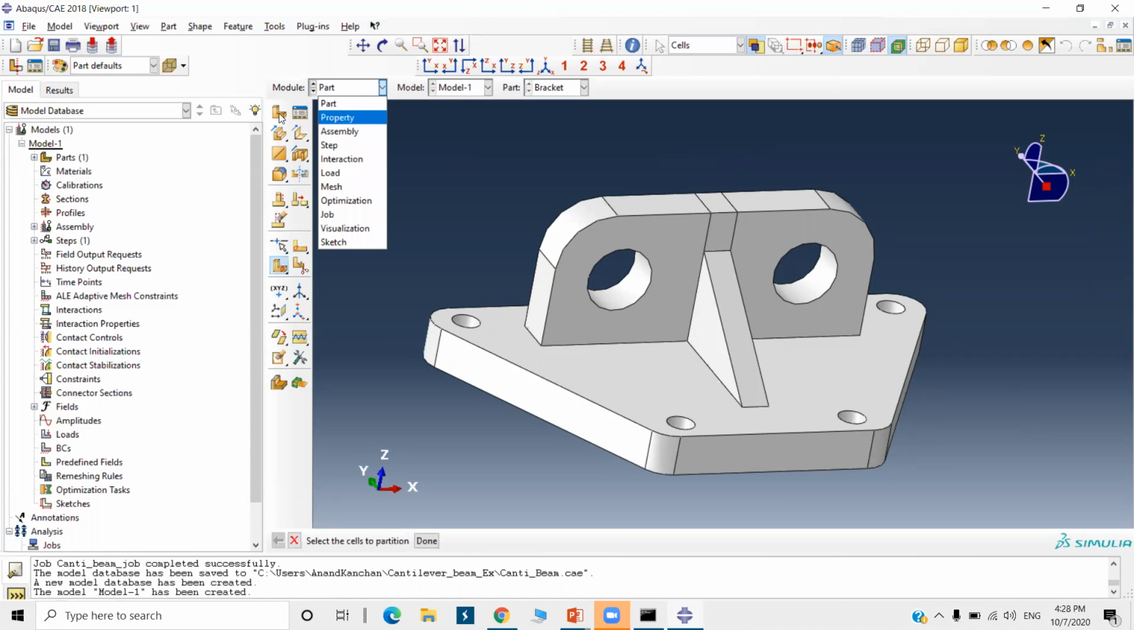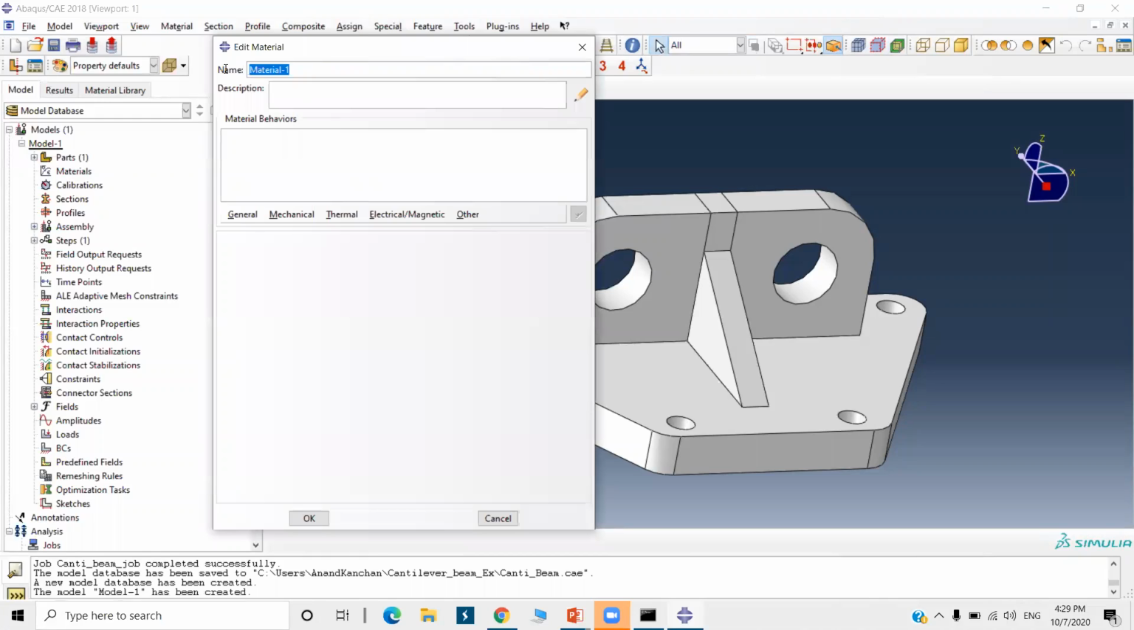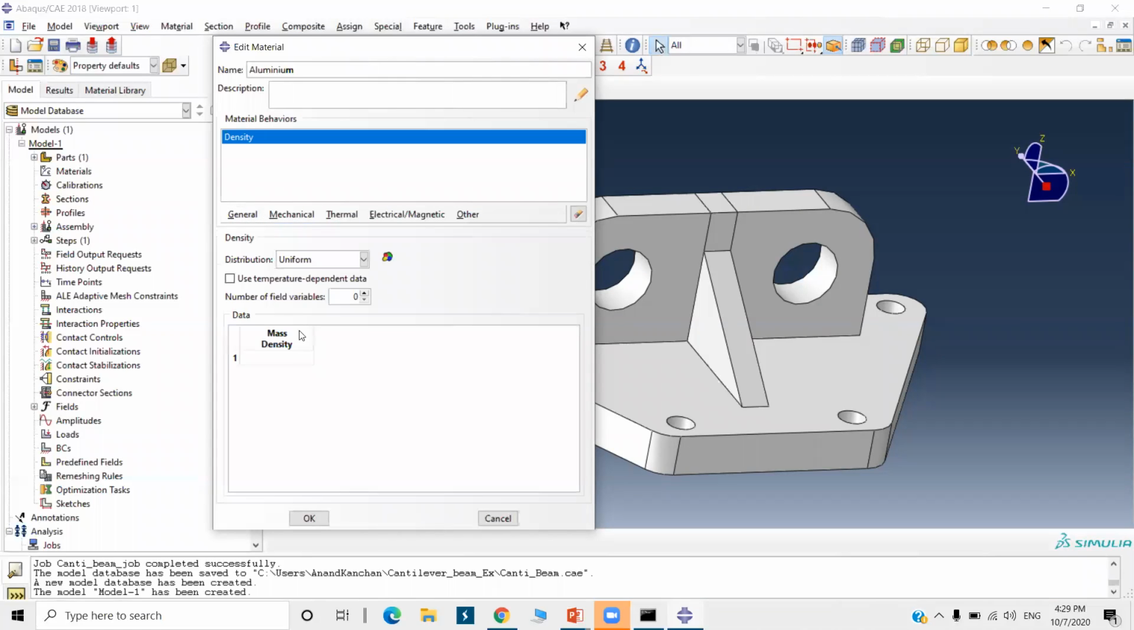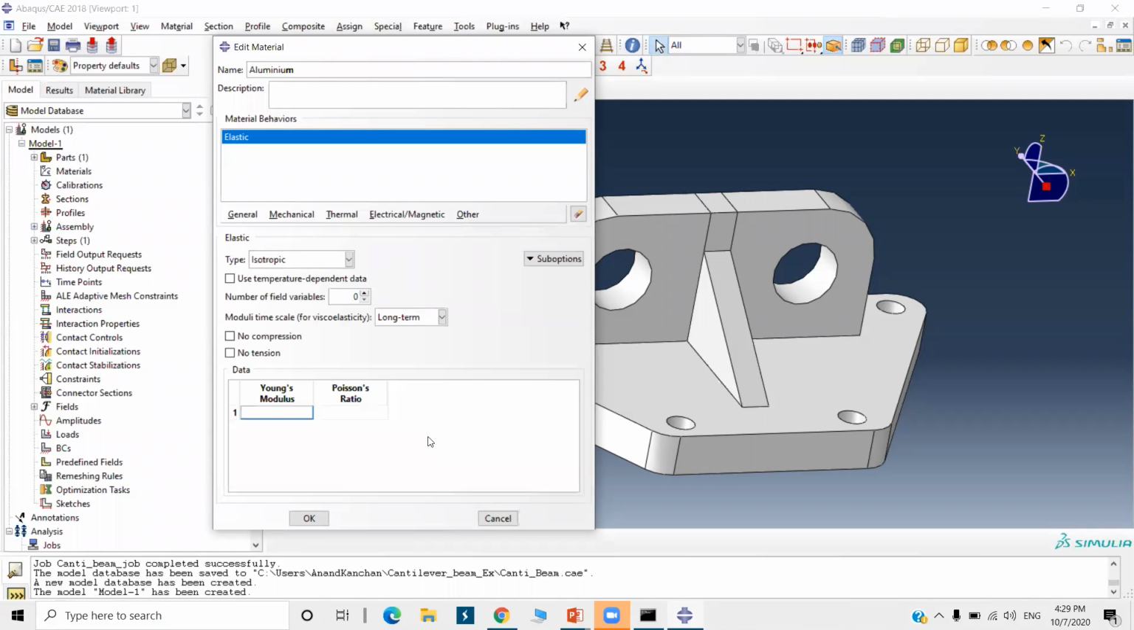Now go to Property, create material, select this icon. Here the material is aluminum. Now go to density. I'm using the SI unit system, so this density is in tons per millimeter cube. Sorry, this is not a density. Elasticity. Young's modulus is in Pascal, 72e9. Poisson's ratio doesn't have any unit.